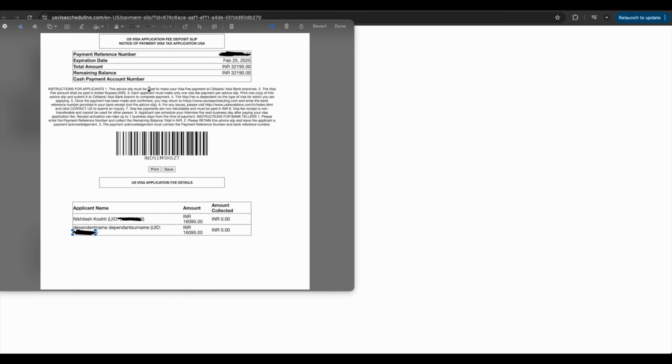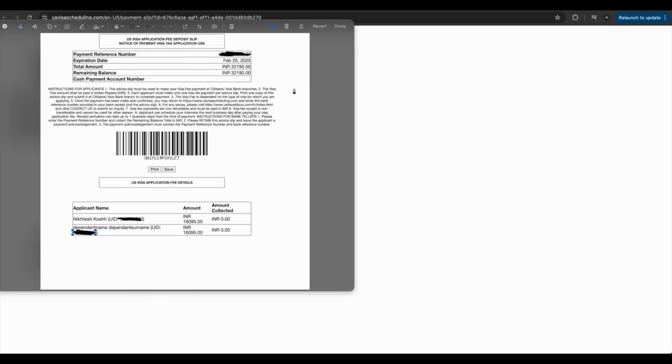I have clicked on challan, and this kind of fee deposit slip will be generated, where it has the payment reference number, expiration date, and total amount that you will take with this challan and pay at the Axis Bank or Citibank branch. It will show the applicant names as well. The first name would be the main, primary applicant, and the second would be the secondary or dependent applicant, and the total is 16,095 each, which is 32,190.